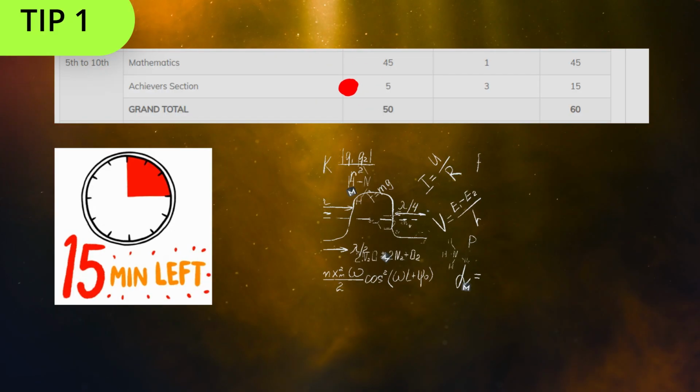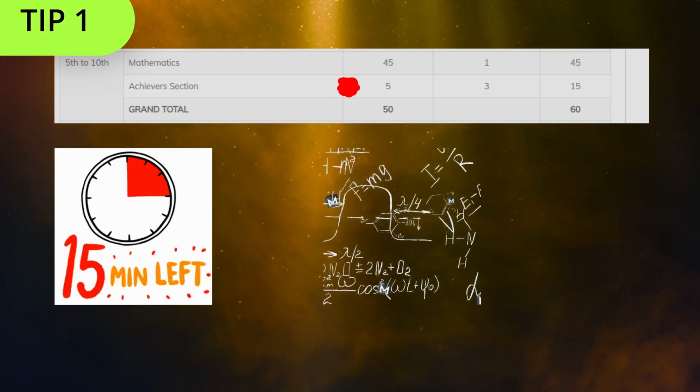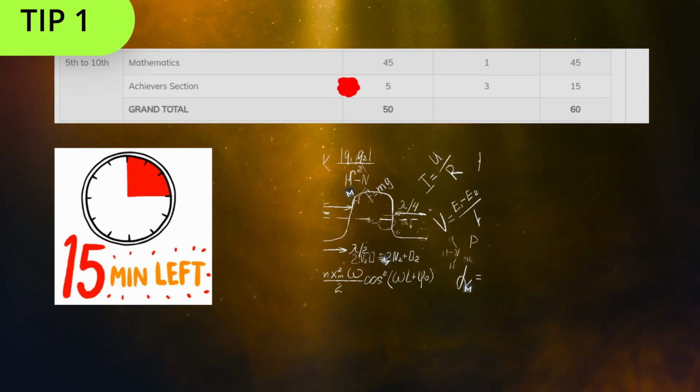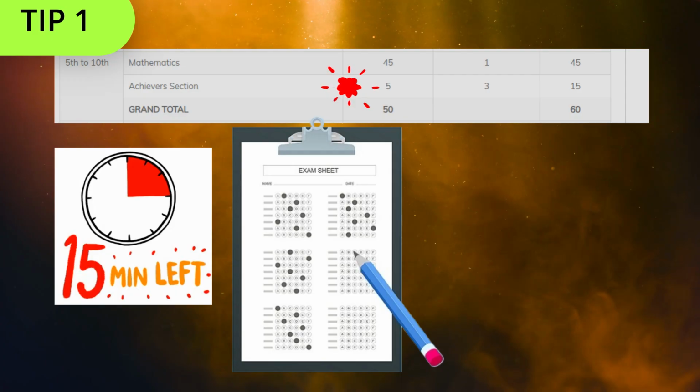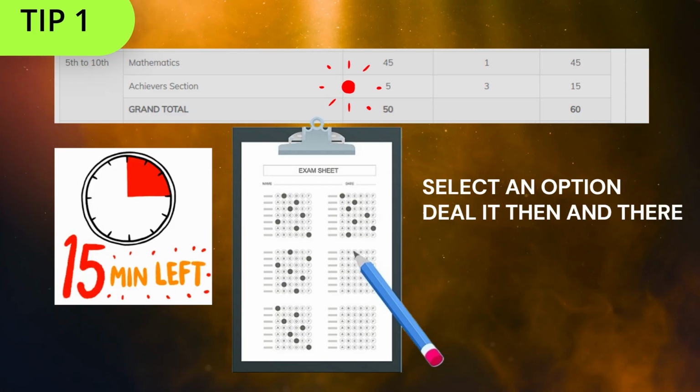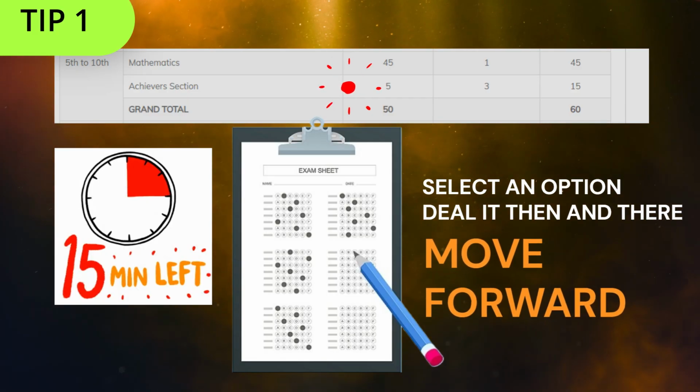Time is the key, so solve the Achiever section of 5 questions diligently for the first 15 minutes. You solve it, got an answer which matches the option, then well and good. If not, shade any option you think might be correct and move forward.